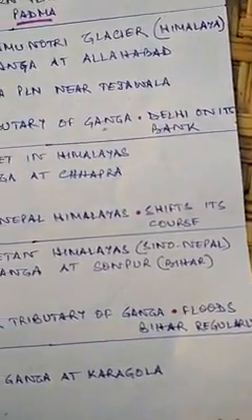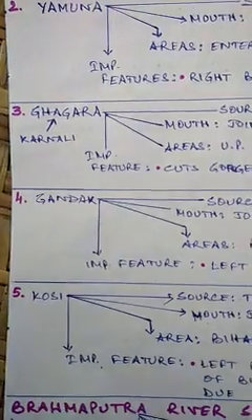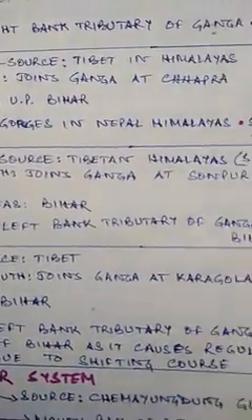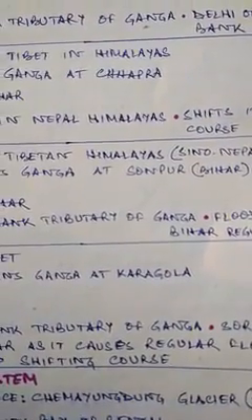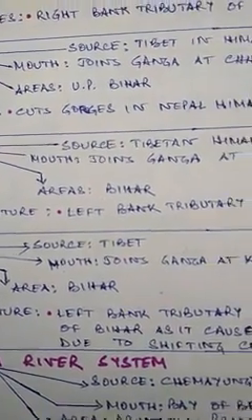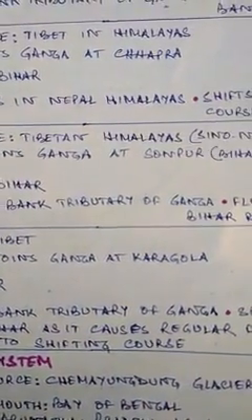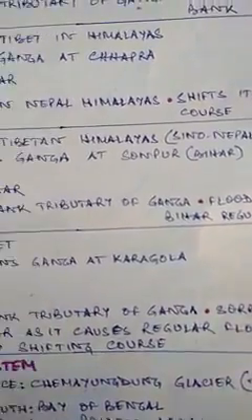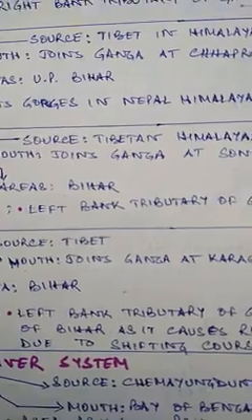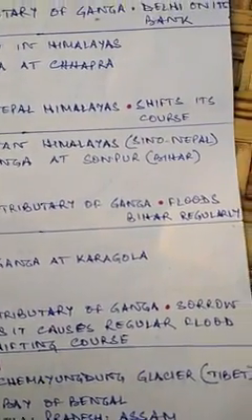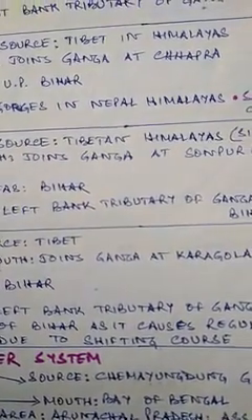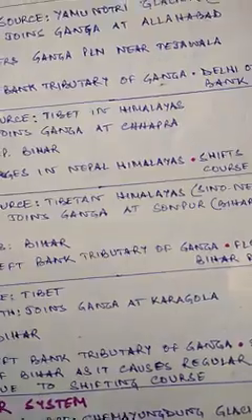The next river that we come across, Kosi. Now, Kosi river has its source in Tibet. Mouth, it joins Ganga at Kursela. Area also Bihar. Feature, left bank tributary of Ganga. It is called the Sorrow of Bihar because it creates very regular floods in the Bihar region. The reason remains the same, because it keeps shifting its course. So these are the Ganga river system.